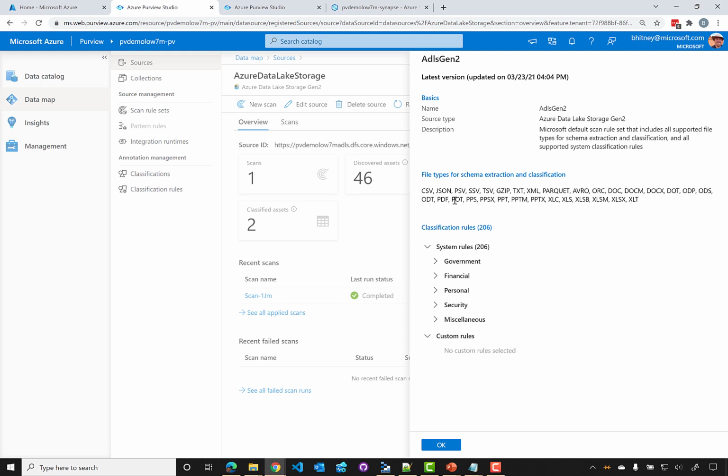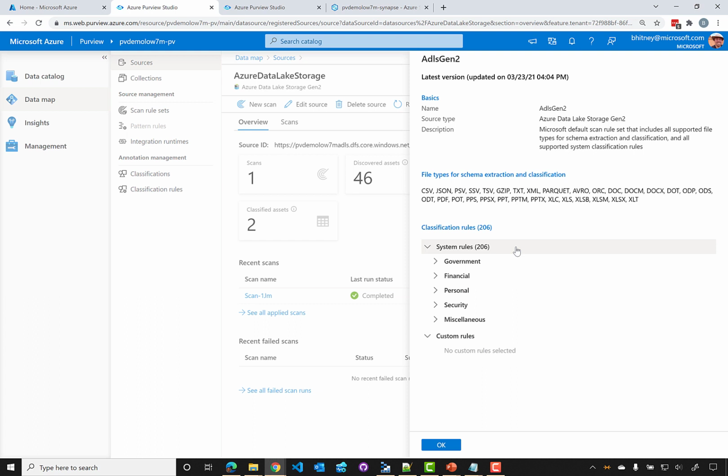There could be perhaps a need to not look at certain files because you know that you're only scanning, for example, for CSV or Parquet files, and you want to explicitly ignore zip files, for example. And then also the rule set will tell us which classification rules to apply. So classification rules is, as it's looking at the data, it's going to try to match what it sees in the data to known rules for classification purposes. So is this a phone number? Is this an email address? Does this look like a social security number? Those kinds of things. It's going to try to apply all of those rules that are built into the system.